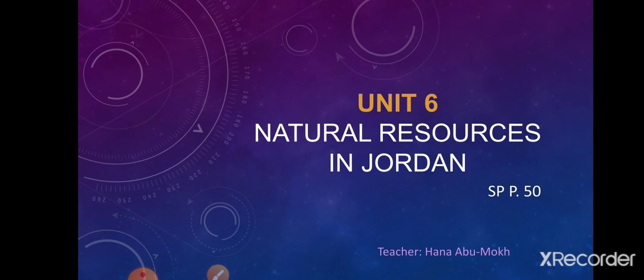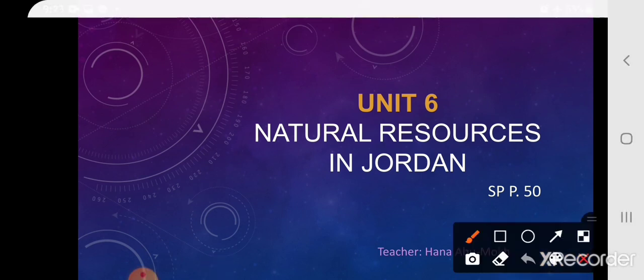Inshallah, in this video, I'm going to start with Unit 6, which is on page 50. It's in your student book, page 50. Unit 6, and the title of the unit is what? It's Natural Resources in Jordan. Natural means طبيعي. تمام. Resources مصادر, so it's what? المصادر الطبيعية where? In Jordan.